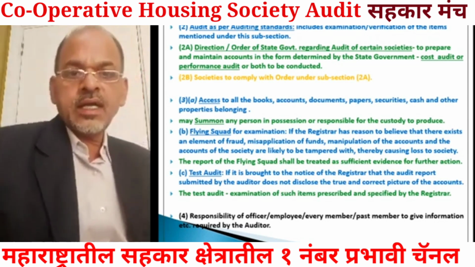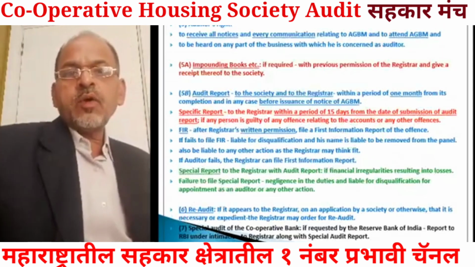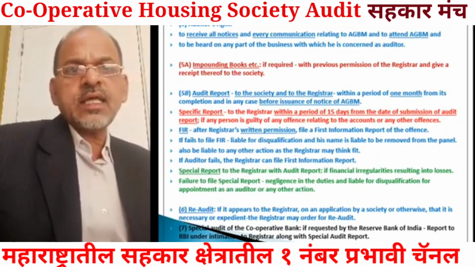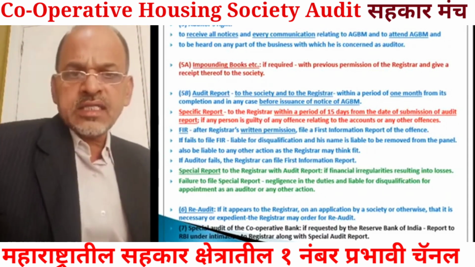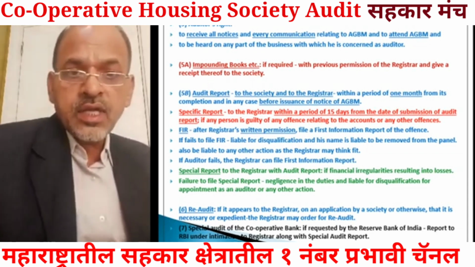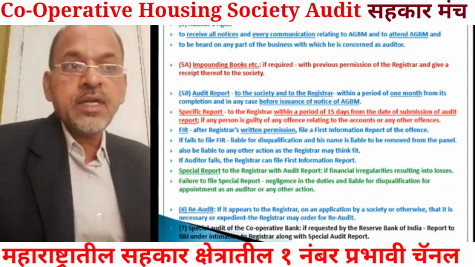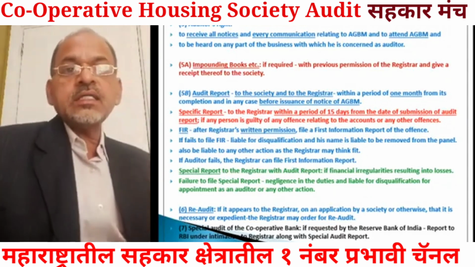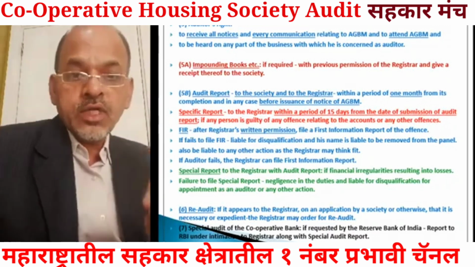Okay. Now further provisions about the auditor's right are there. In auditor's right, we can say the auditor has the right to receive all notices and every communication relating to the annual general body meeting. Means the auditor is entitled to receive notice of the annual general body meeting and every communication relating to the annual general body meeting.